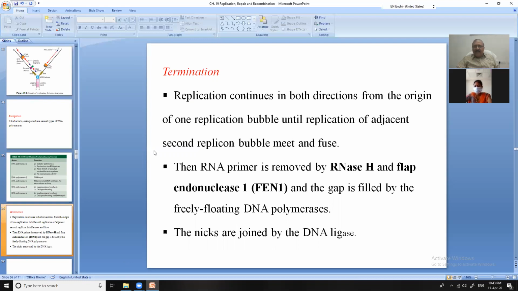So by the complete actions of these 5 polymerases, alpha, beta, gamma, delta, epsilon, RNA polymerase, the endonuclease activity of RNase H, and DNA ligase, your complete replication is fulfilled.